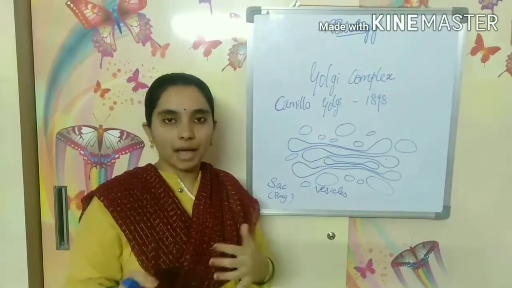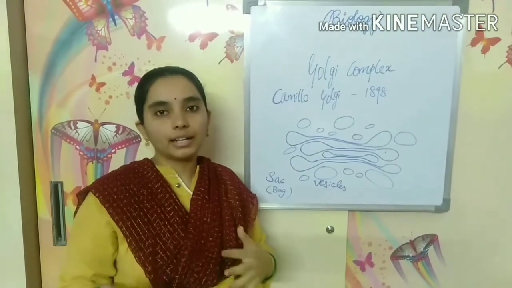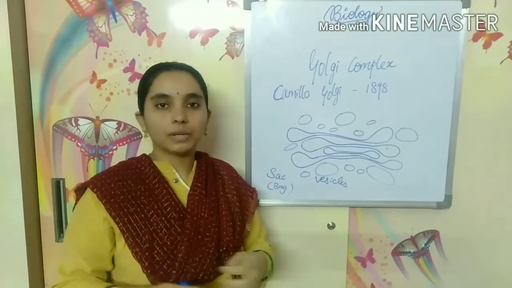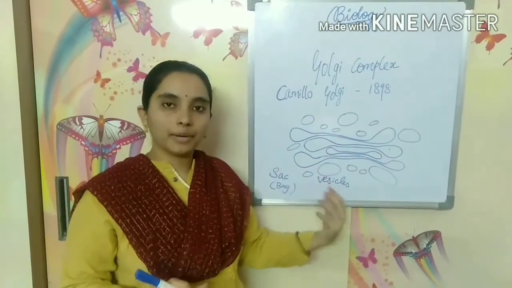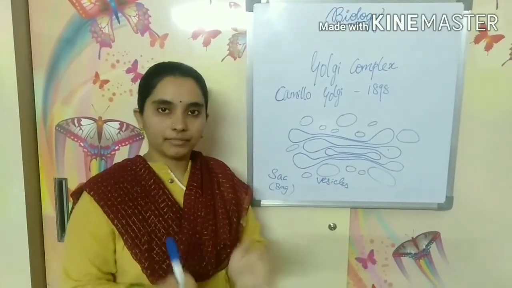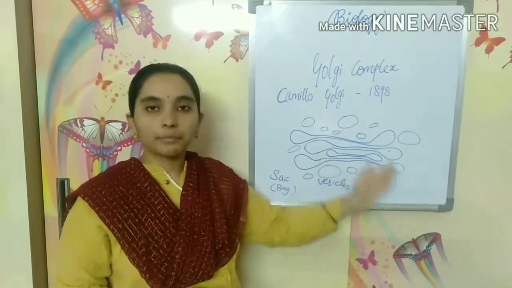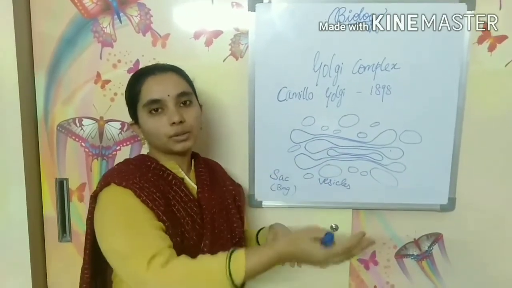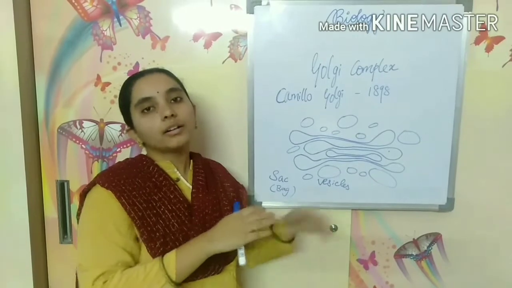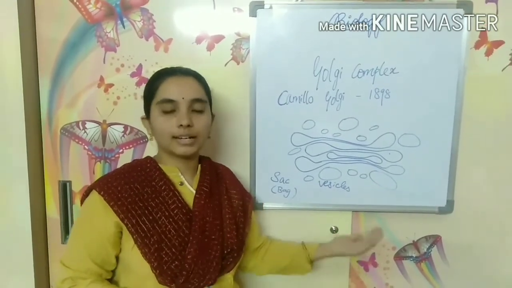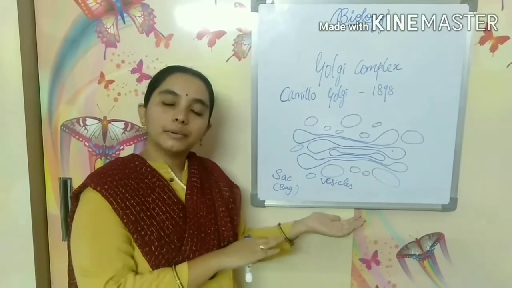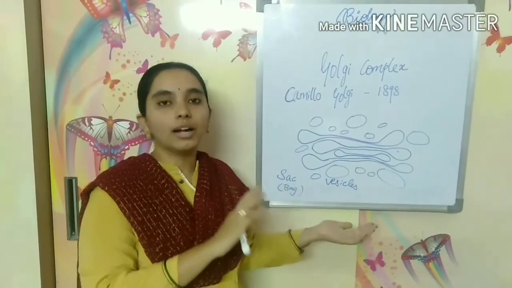If the cell is damaged and has to be repaired, the Golgi apparatus will pack and store the material. From this, these will be sent to the cell membrane, or some of the proteins, fats, lipids are sent to another cell organelle, that is called lysosome.